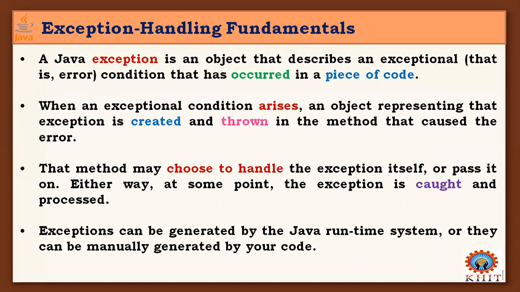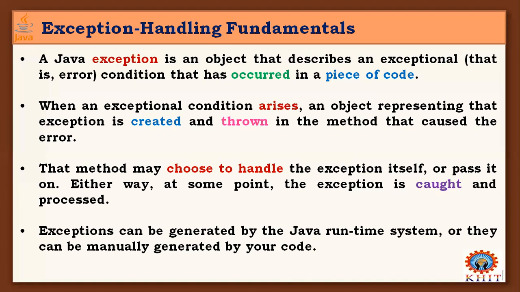In the sequence of instructions of our program, any instruction may produce such an exception. When it occurs, an object representing that exception is created. So when an exceptional condition arises, an object representing that exception is created.